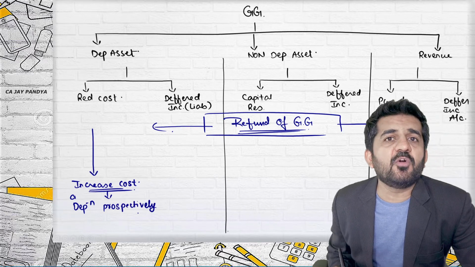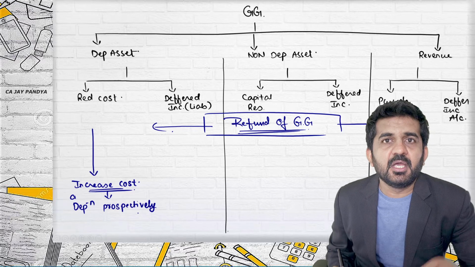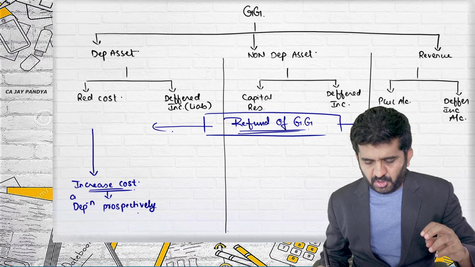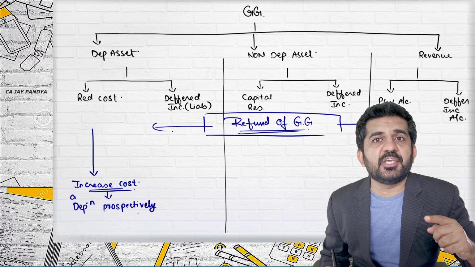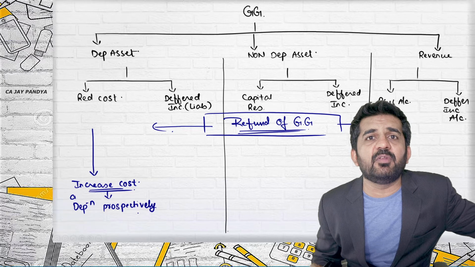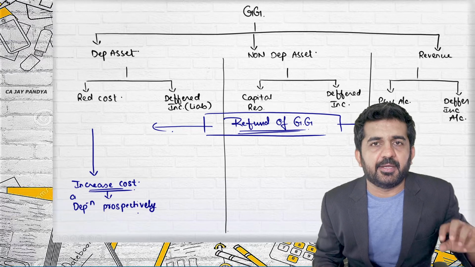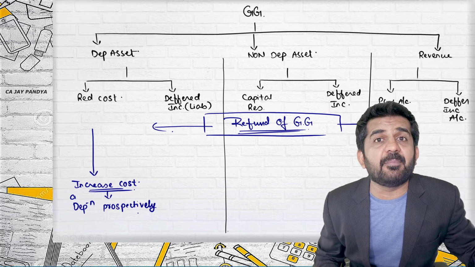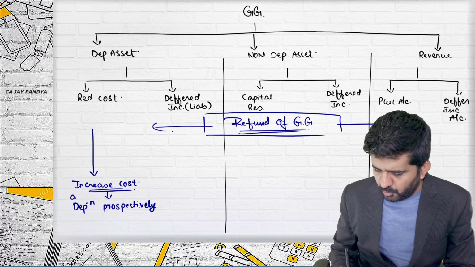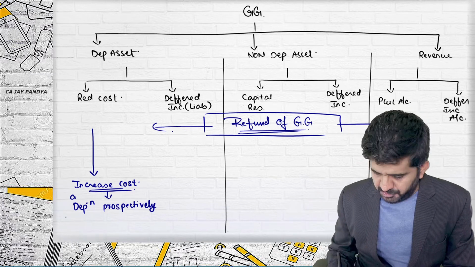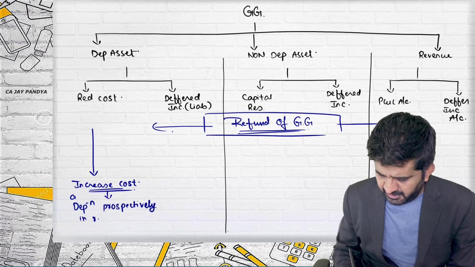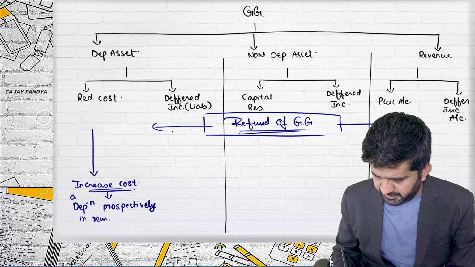What is the meaning of prospectively? When the refund is given, the depreciation will be provided from future onwards. Nothing will be changing in the past. So you will not be changing any depreciation figure in past years. Whatever changes you are going to make, you are going to make in future. Depreciation prospectively in the remaining life of the asset.